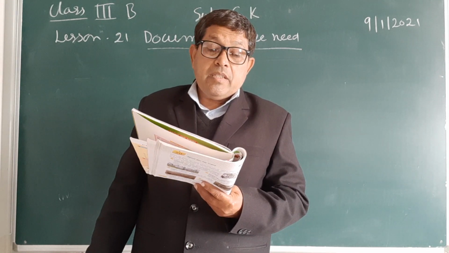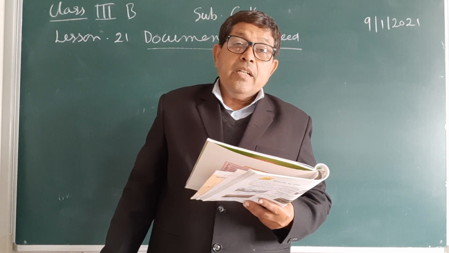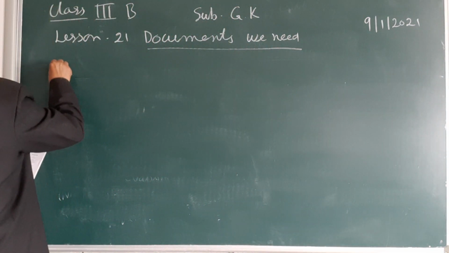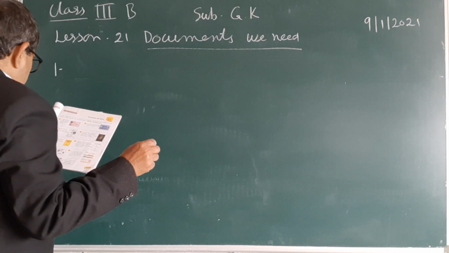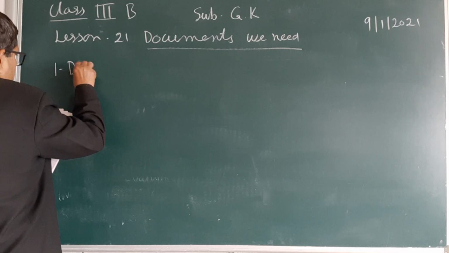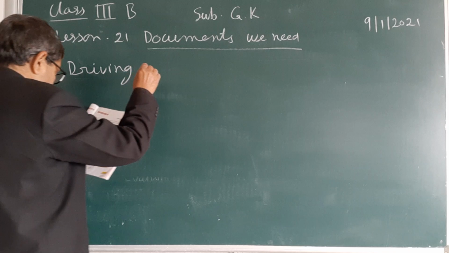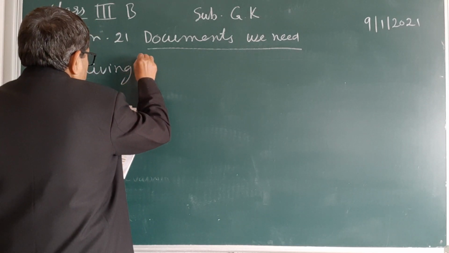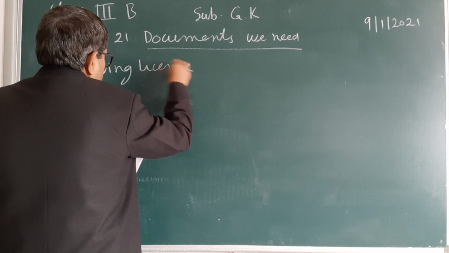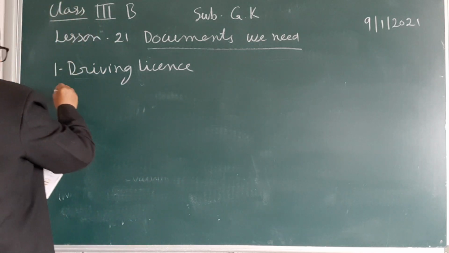What is the name of this document? This is a driving license. So the first document is driving license.